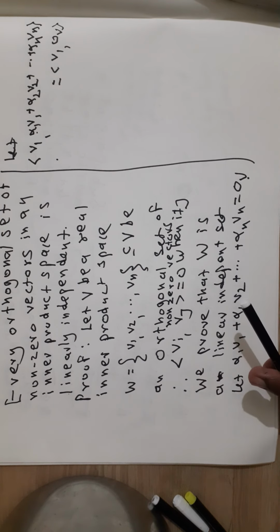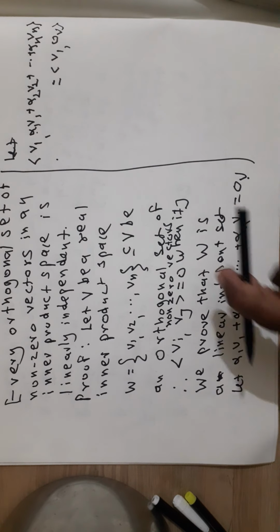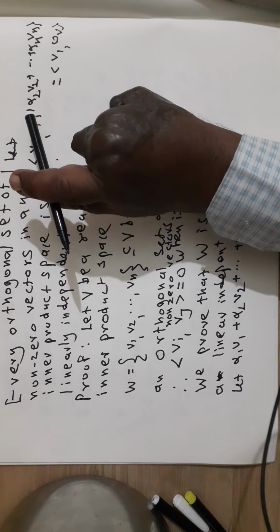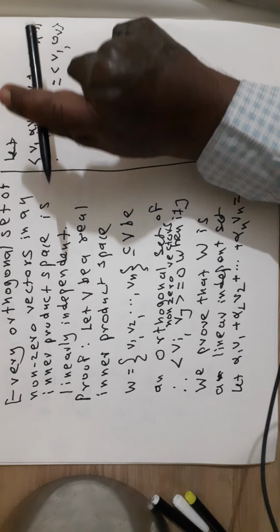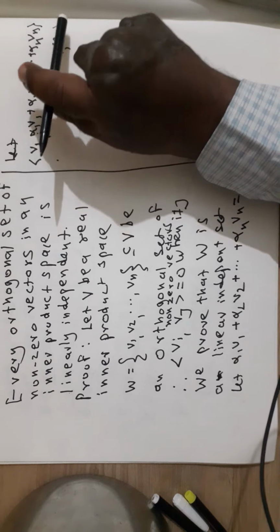Now let us take the inner product of each side with vector v1. Therefore angle bracket v1 comma alpha 1 v1 plus alpha 2 v2 plus dash dash dash alpha n vn is equal to angle bracket v1 comma 0 vector.